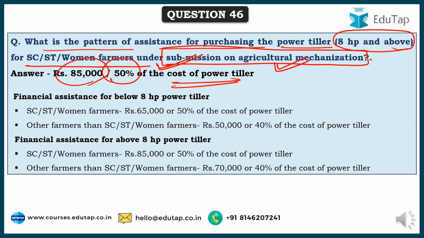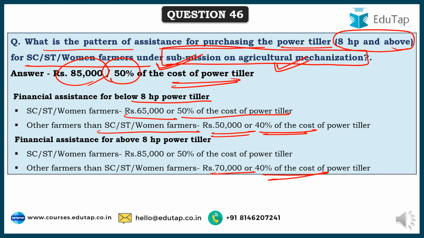And financial assistance for a below 8 HP power tiller would be 65,000 or 50% of the cost of the power tiller. And other farmers, other than these women farmers or SC ST farmers, they'll get 50,000 or 40% of the cost of the power tiller. And if it is an SC ST or women farmer and 8 HP and above, we have seen it's 85,000. If other than them, then it would be 70,000 or 40% of the cost of the power tiller.